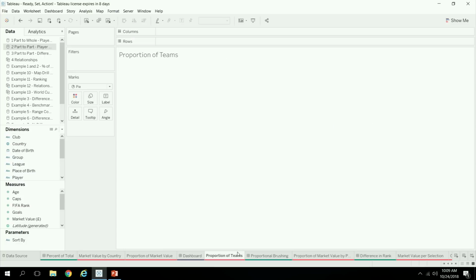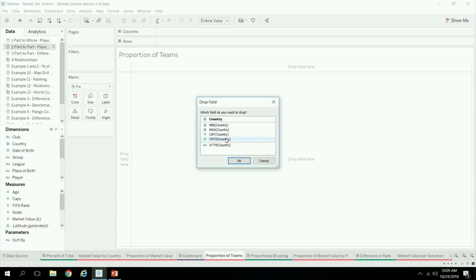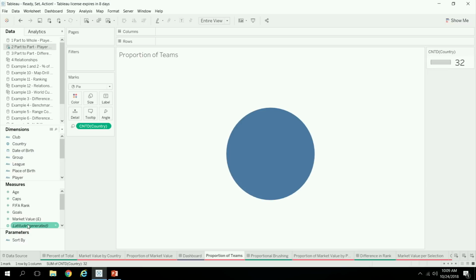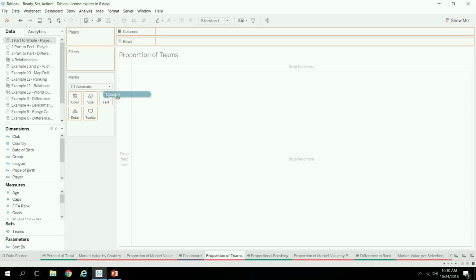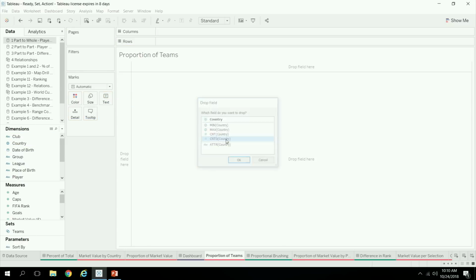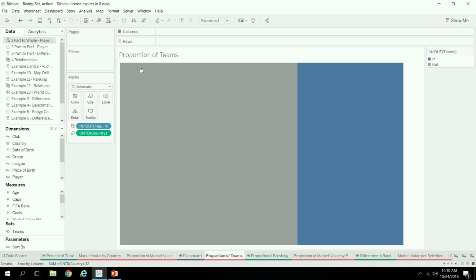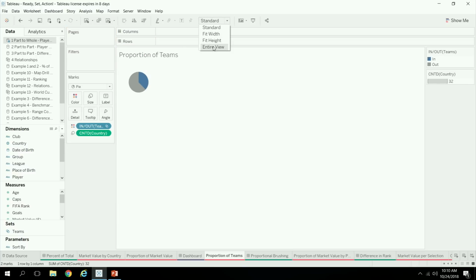Now, if we want to add in this other view that looks at the number of countries or the number of teams that are represented by that selection, let me make sure I'm using the same data source here. So if we look at the number of countries and then split that out by our teams, here we go.